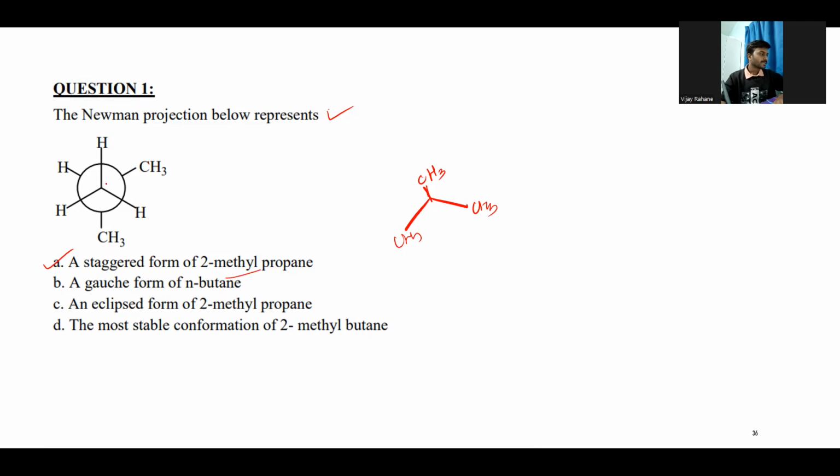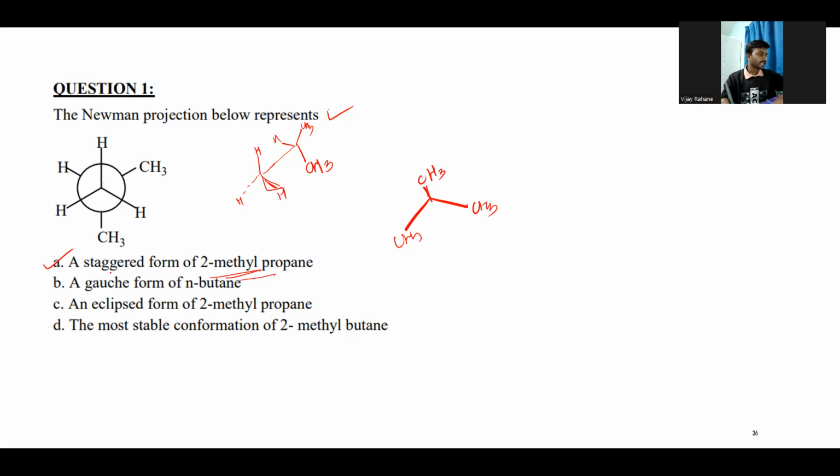We'll see one carbon atom, the backside carbon, obviously one, there is also one carbon atom, so 3 carbon atoms, which have 1 methyl substituent. If you write the structure it will be like this, right? And on the backside there is one hydrogen, one methyl group, and one CH3 group. So this is the structure of 2-methyl propane.